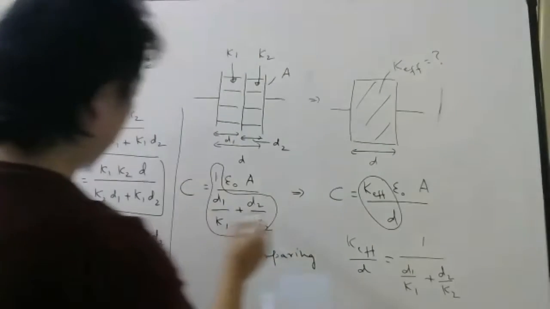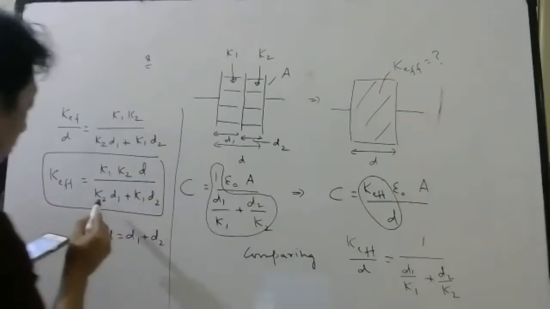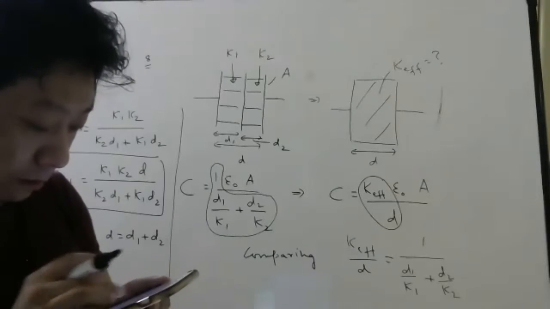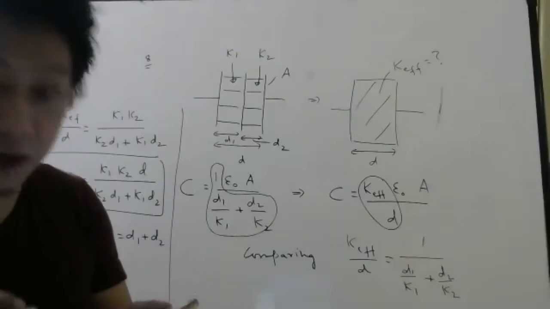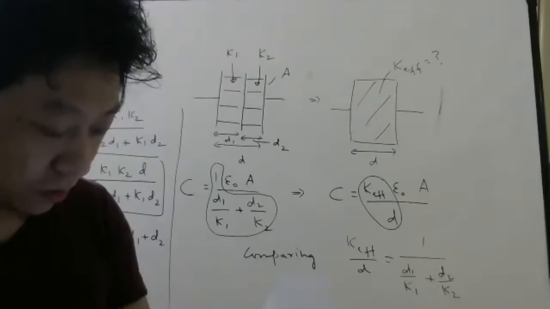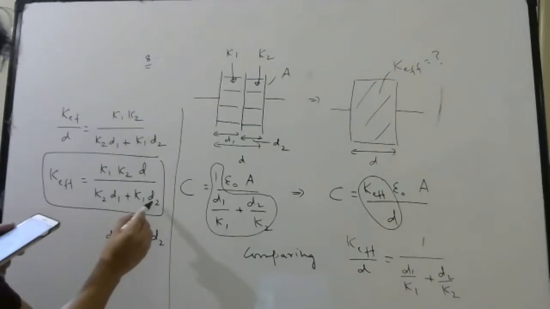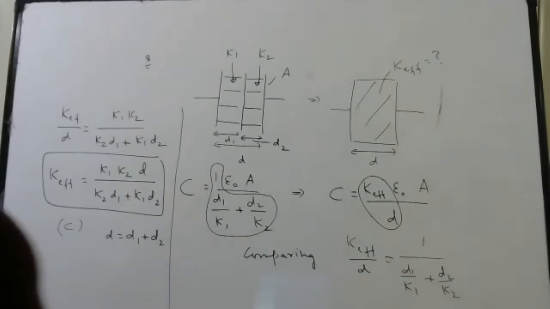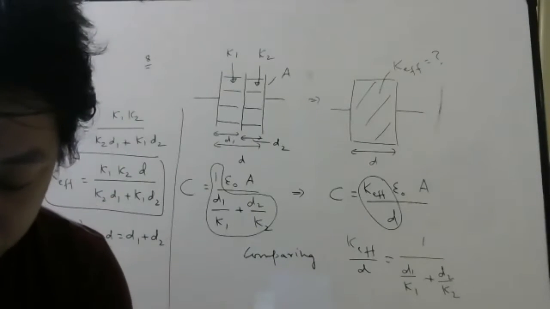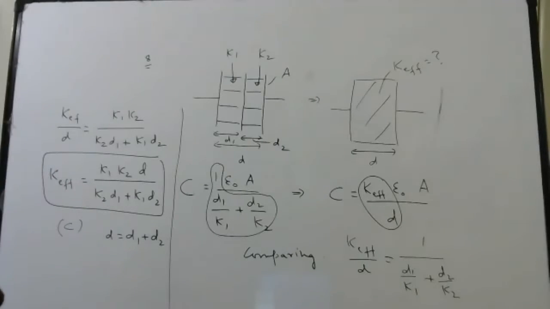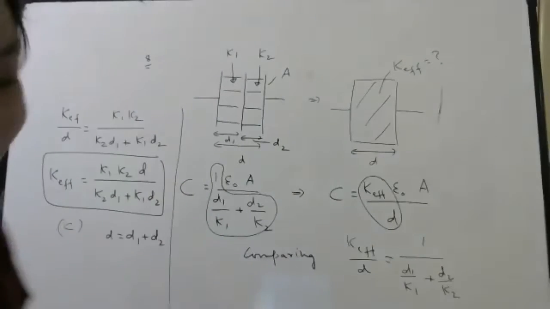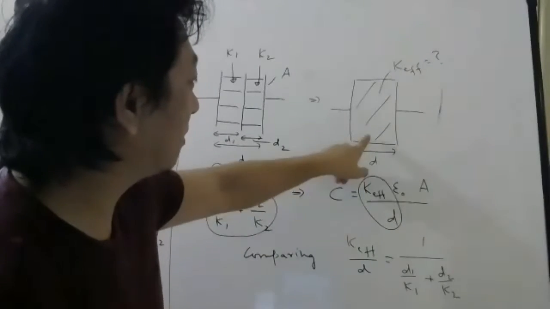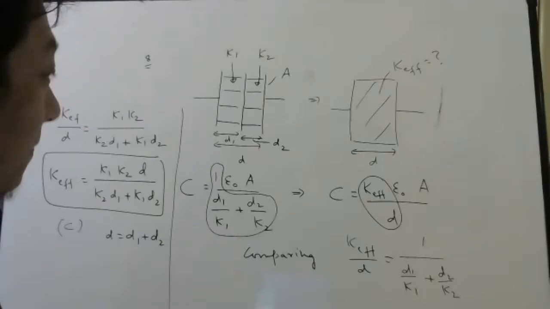If I take LCM here, D1, K2, it has to be K1 D2, remember, not K1 D1. So it has to be option C, but in my material it is given K1 D1 plus K2 D2 in the denominator. It should be K1 D2 plus K2 D1. So Solpa, you change it, okay? Please look carefully because I will be giving you some classwork. Actually, it is homework only, but online classwork, okay? Finished, everybody? So this is how you should find effective dielectric constant.